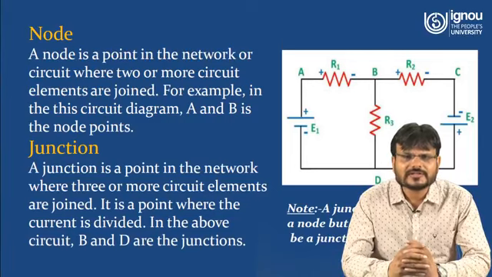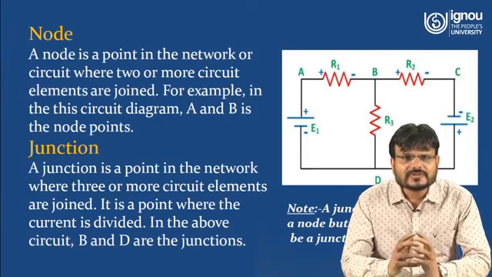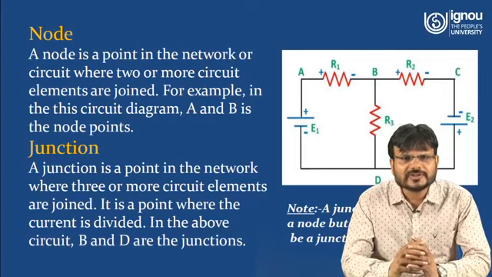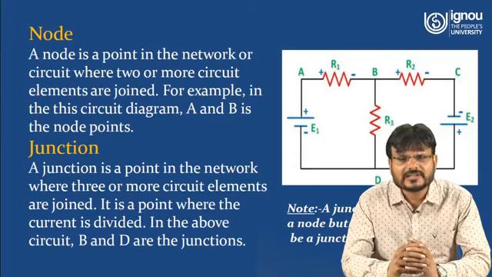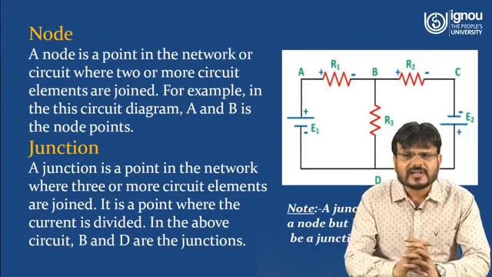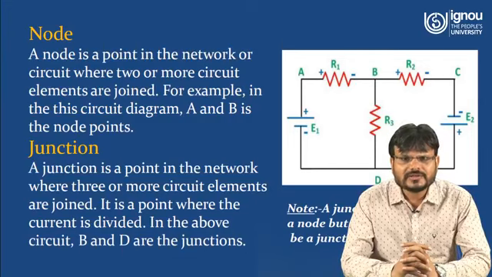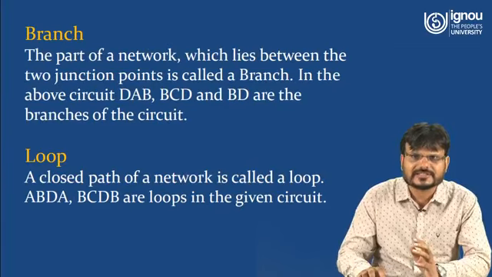So here you can see the difference between node and junction. A node is a point in the network or circuit where two or more circuit elements are joined, and a junction is a point in the network where three or more circuit elements are joined. So this is the basic difference between node and junction, and you have to see that a junction must be a node, but a node may or may not be a junction.